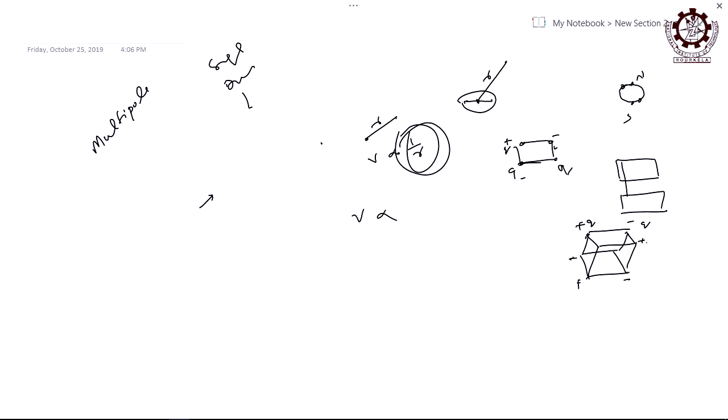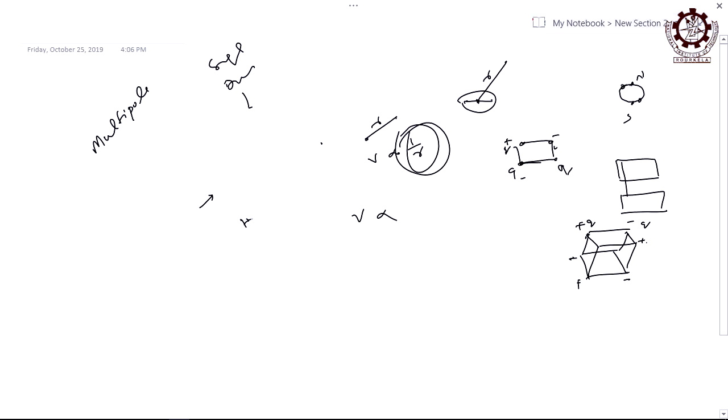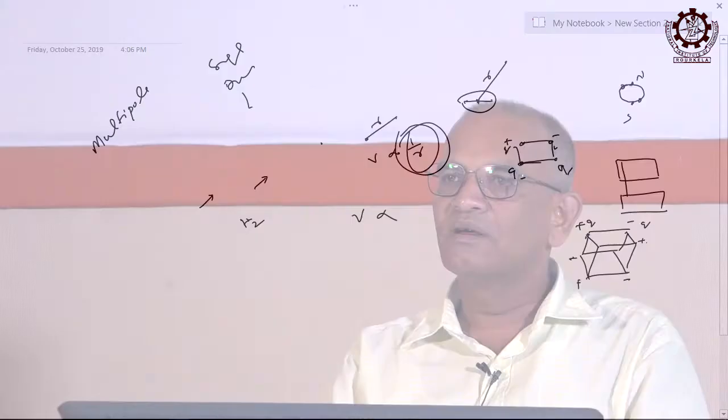And now imagine a molecule, two atoms, let us say for example a hydrogen molecule. Each atom of hydrogen is a dipole, one dipole put over the other or not. Molecule means what? Two atoms are there, each atom is a dipole. So the arrangement will be what? Quadrupole, right. So in the real scenario you will come across these types of multipoles. In atomic and molecular arrangements you will get either monopole, dipole, quadrupole or octupole.